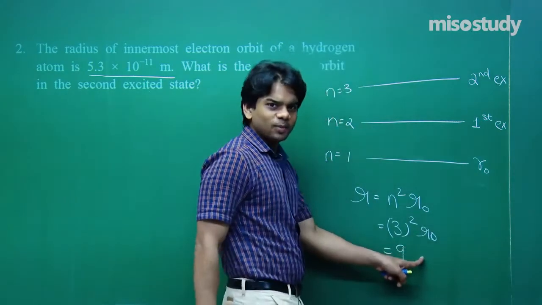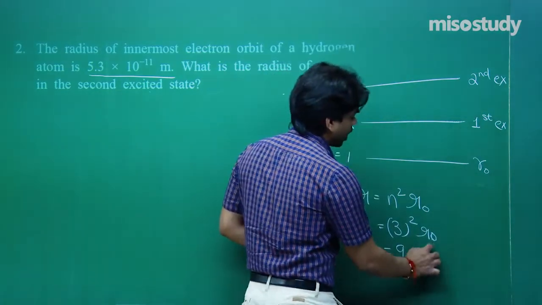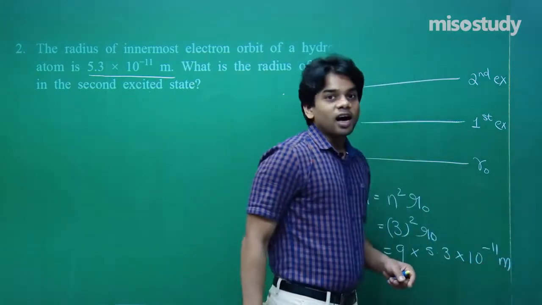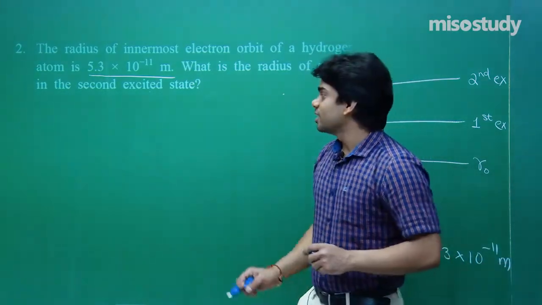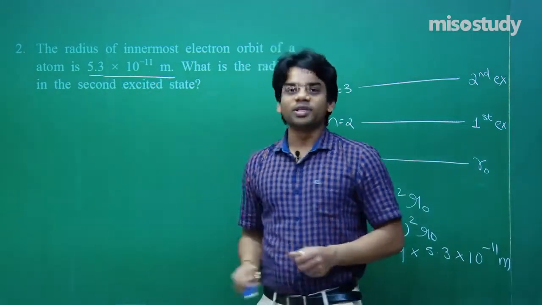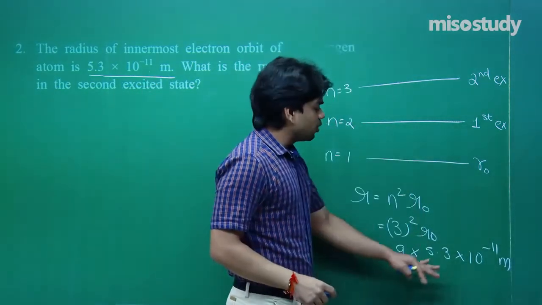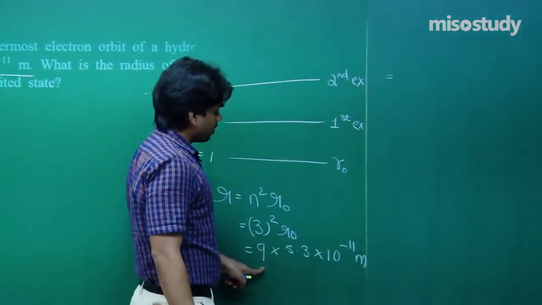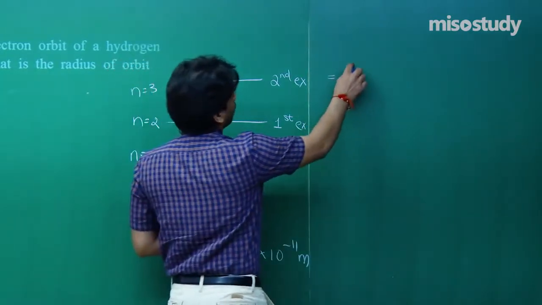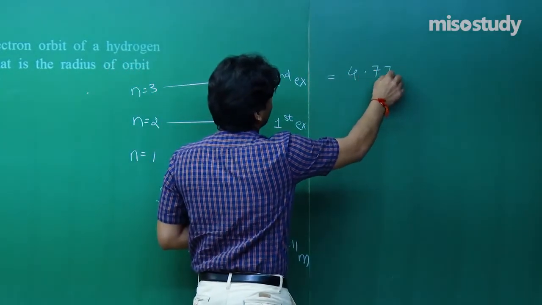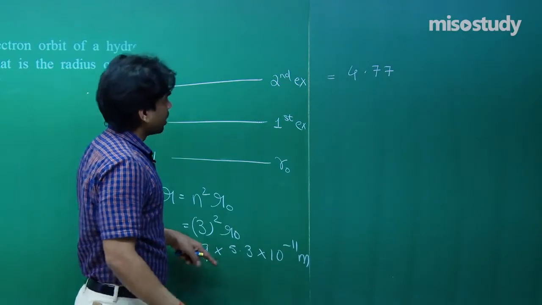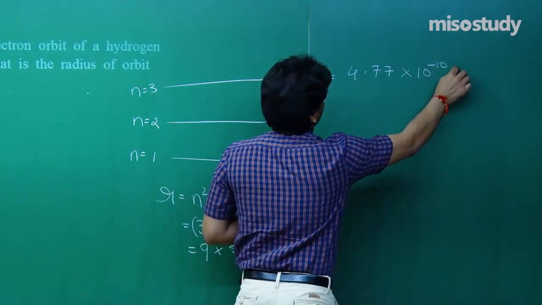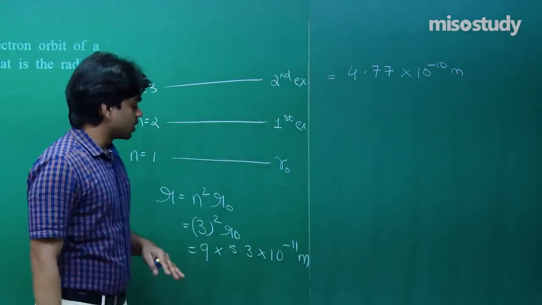Put the value of r0 as 5.3 into 10 to the power minus 11 meter. r0 is the radius in the ground state, 5.3 into 10 to the power minus 11 meter. That is what has been provided. Substitute the value, simple calculation. 9 times 3 is 27 and 9 times 5 is 45, so it will come out to be 4.77 into 10 to the power minus 10 meter. That is what you can check. You will find that this will be the result.